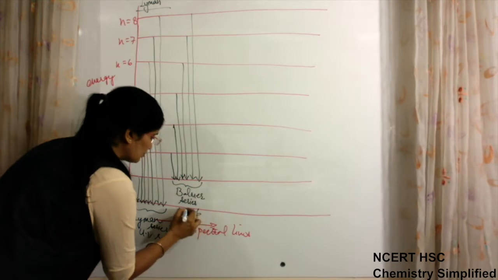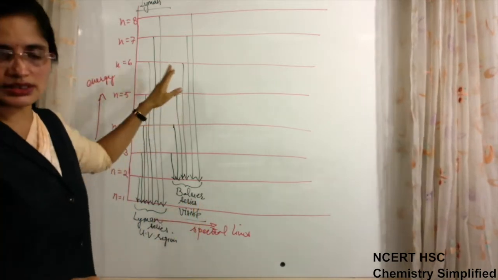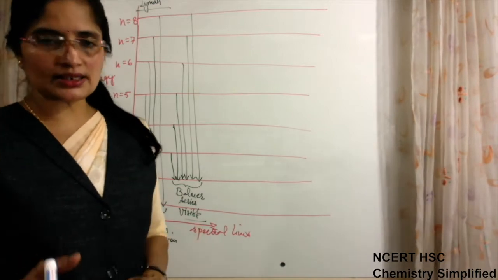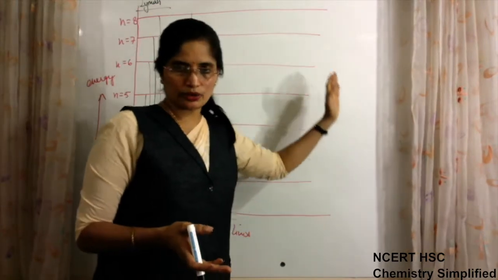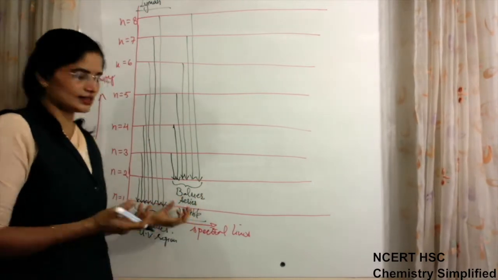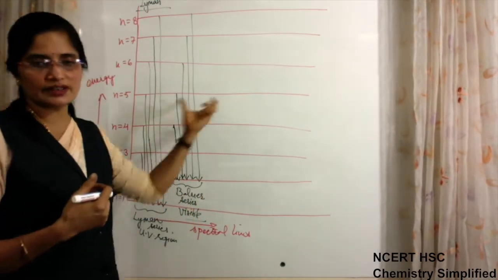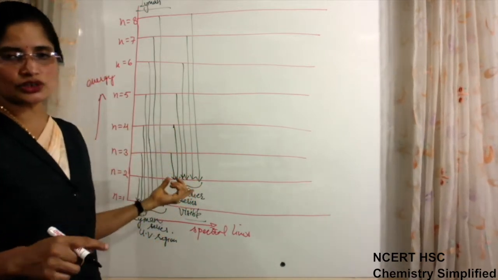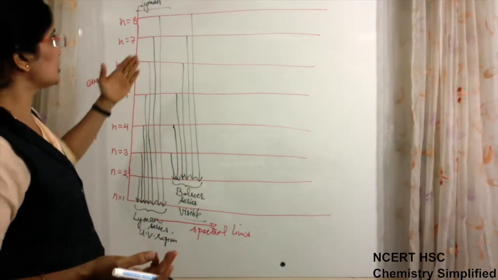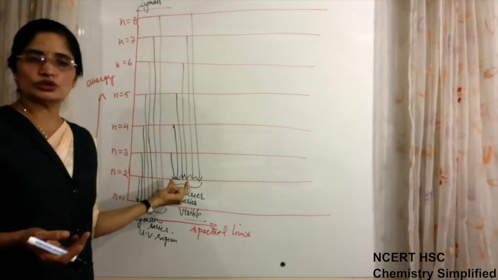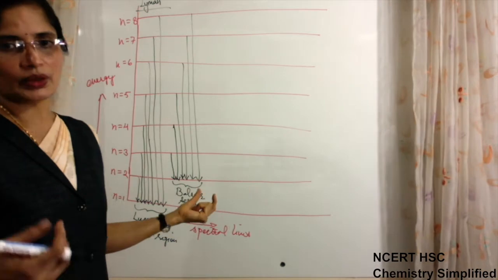So we are able to see this series because it is falling in the visible region. If the hydrogen spectrum is studied by us on the photographic plate or the screen, which series will we be able to see? Only the Balmer series. These series exist but are not visible to us. So the second series is when the hydrogen atom, after absorbing energy to various levels, returns back to n is equal to 2, not to n is equal to 1.